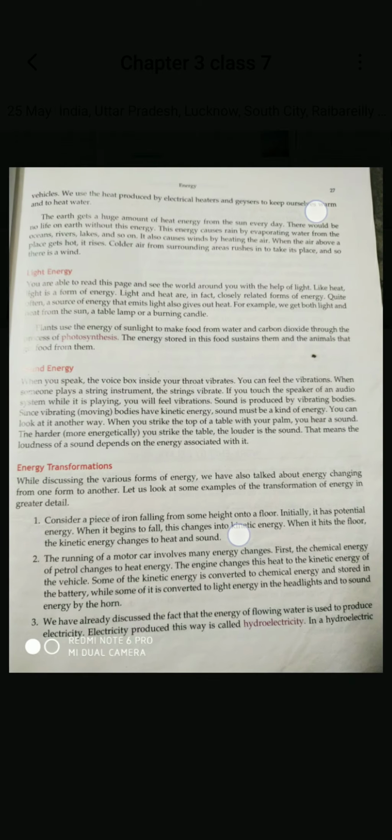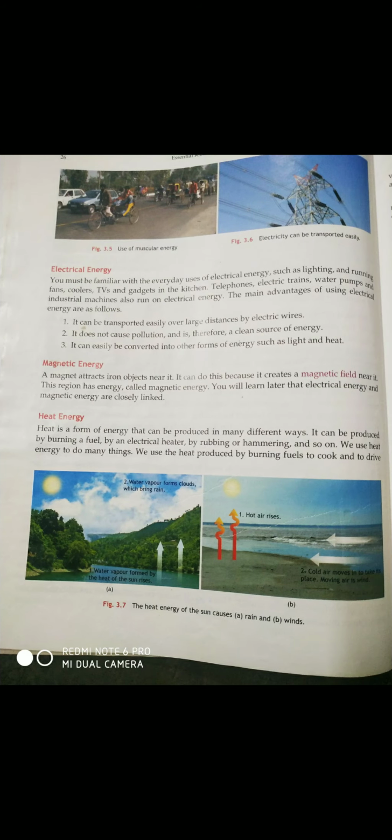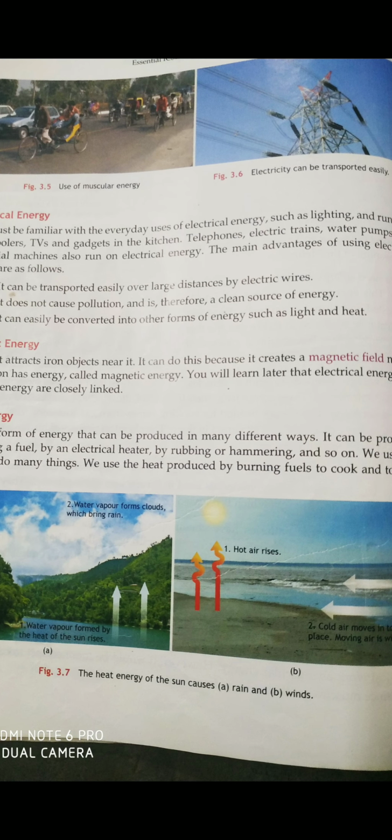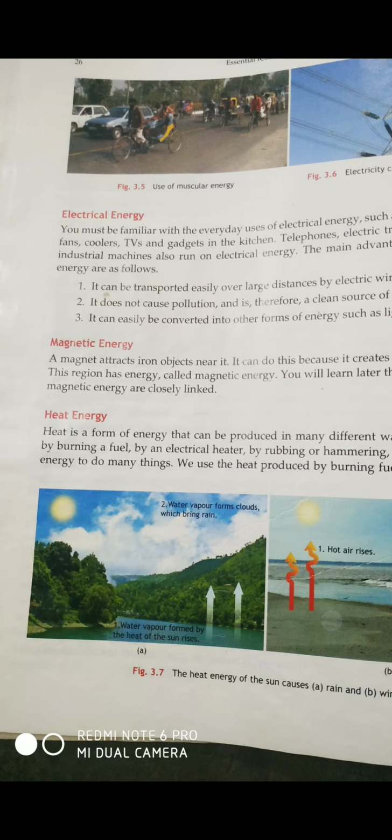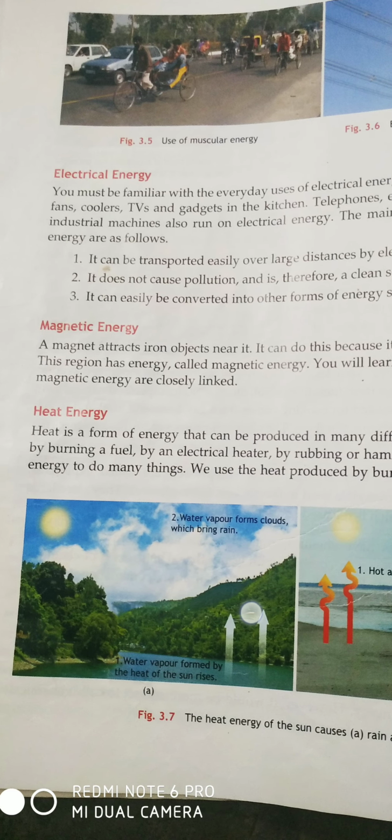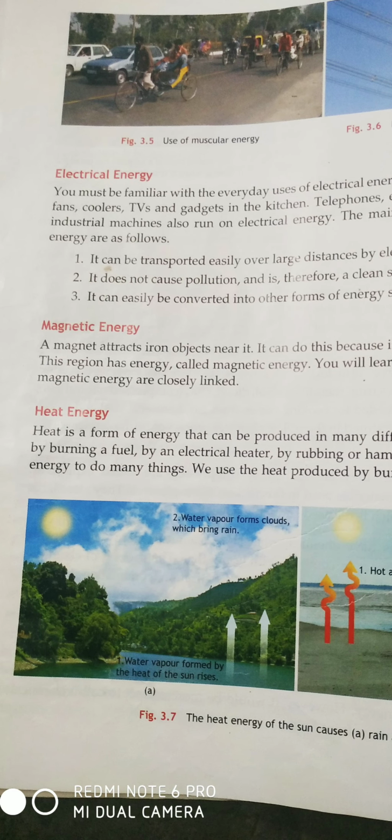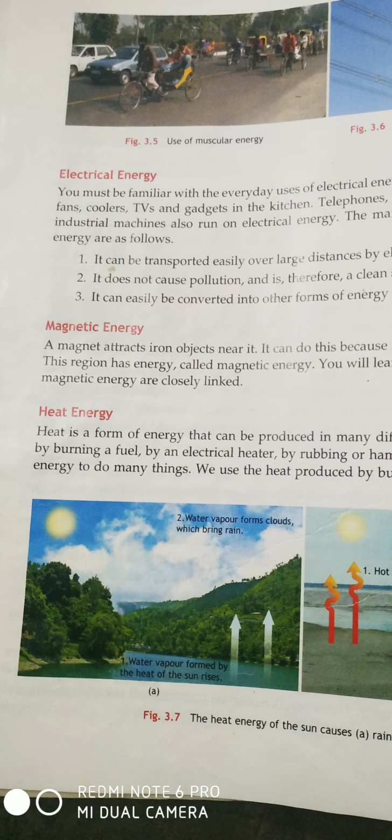Okay, and here see, you have been given these two diagrams, figure 3.7. This is the land breeze and sea breeze. So see here, figure 3.7a. So what is happening here? The water vapor formed by the heat of the sun rises.